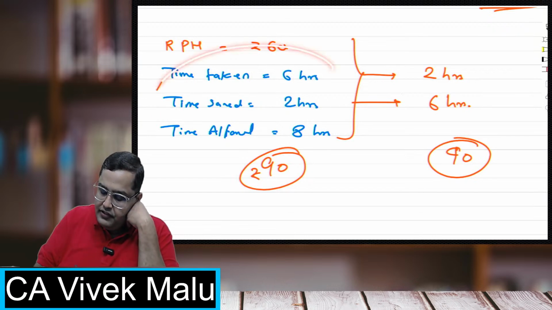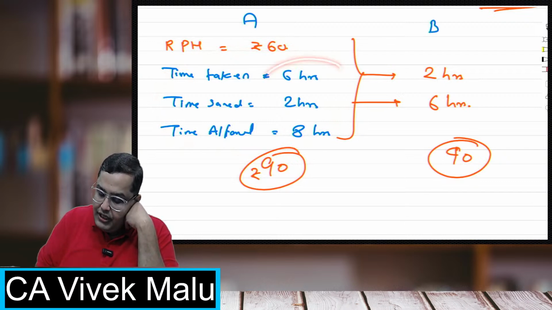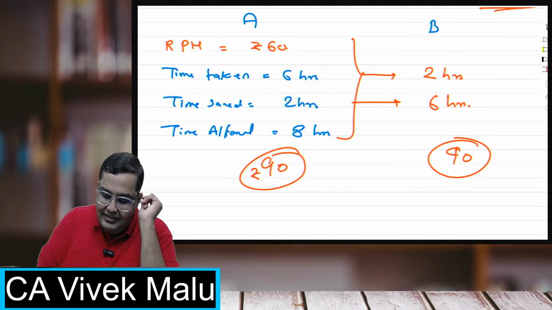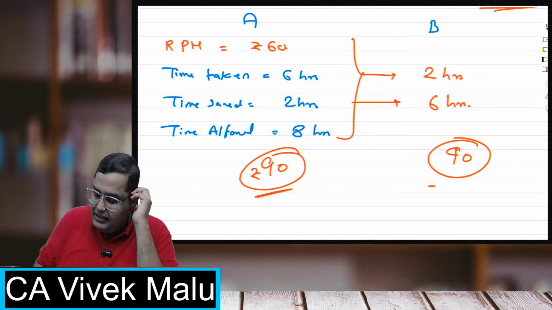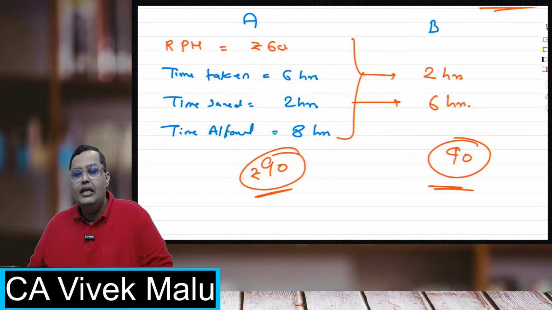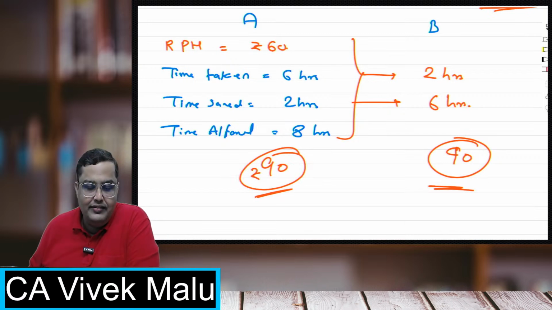If this is worker A and this is worker B, worker A is working for 6 hours and worker B is doing the same thing in only 2 hours, but still both of them are getting the same bonus. This is the speciality under only and only the Rowan system.